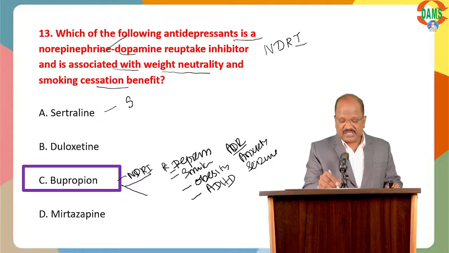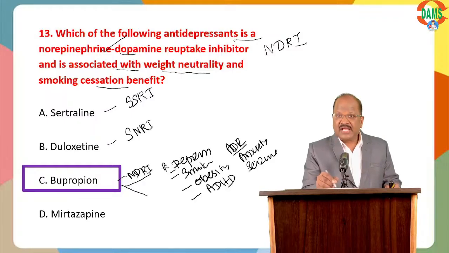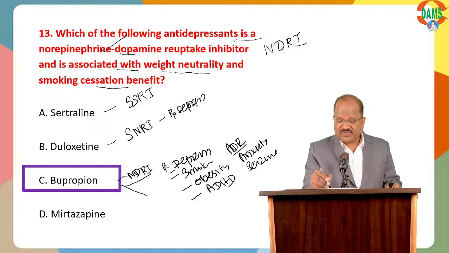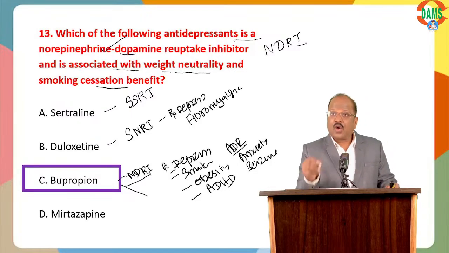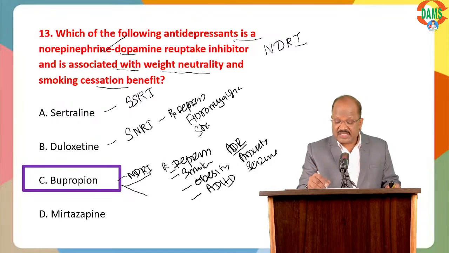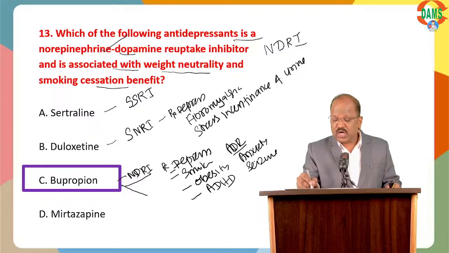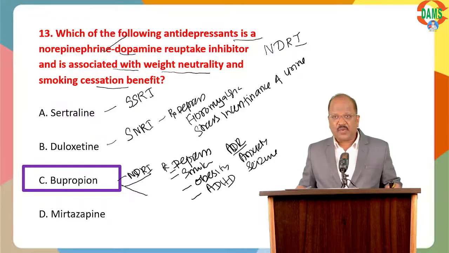Sertraline, one of the SSRIs. Duloxetine, SNRI, very important. This SNRI is a wonderful drug for treating depression as well as useful for fibromyalgia, body pain, and also useful for controlling stress incontinence of urine.